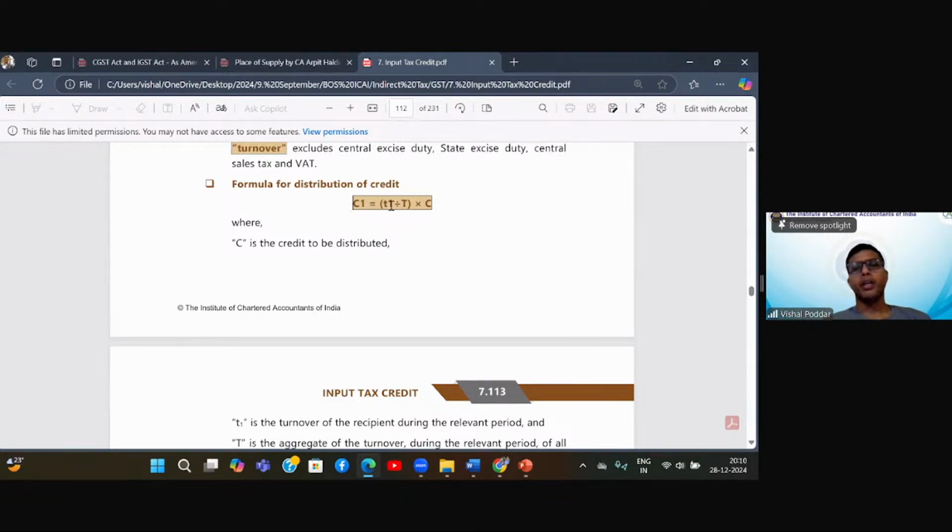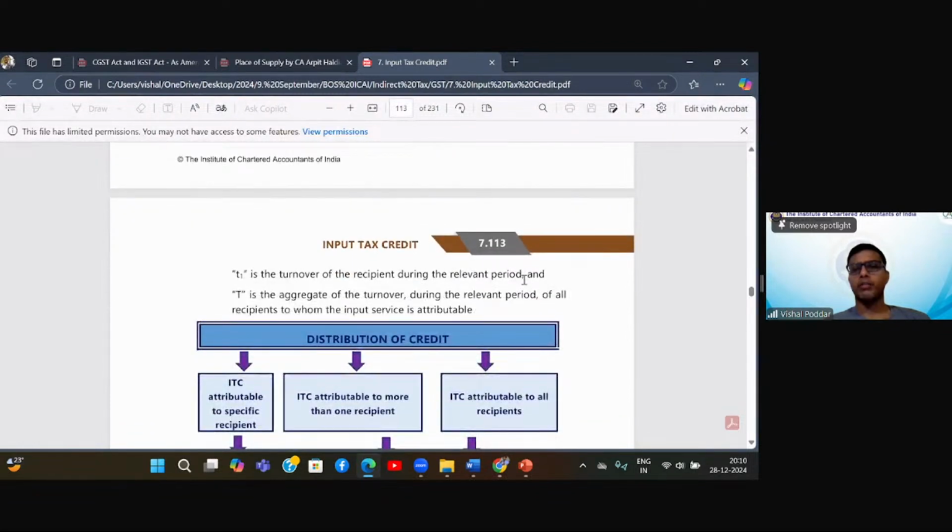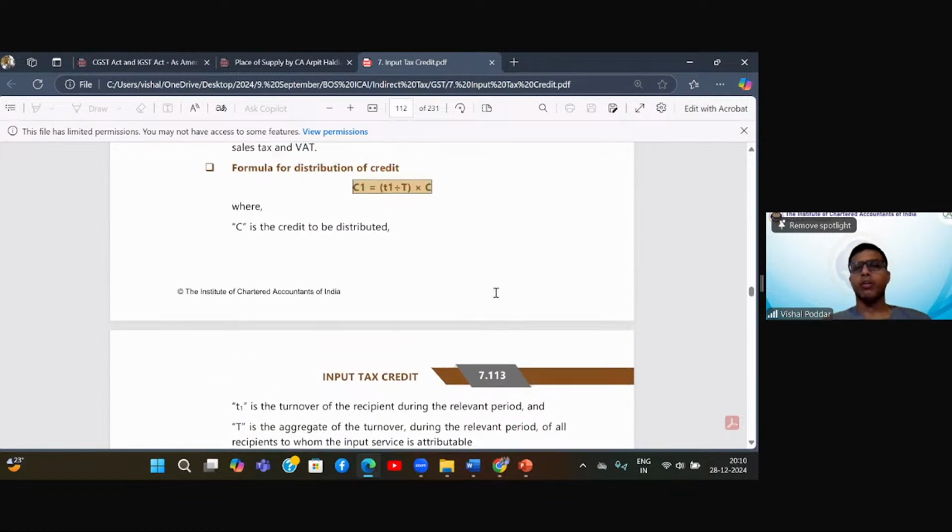It will be T1 in the numerator, which is the turnover of that state, divided by capital T, which is the turnover of all the entities combined, multiplied by the credit which I have to distribute. So C is the credit to be distributed. T1 is the turnover of the recipient. Capital T is the aggregate turnover of all recipients combined. So it is a simple logical formula. C, the credit which I have to distribute, multiplied by the turnover of that one unit divided by the total turnover of all units combined.